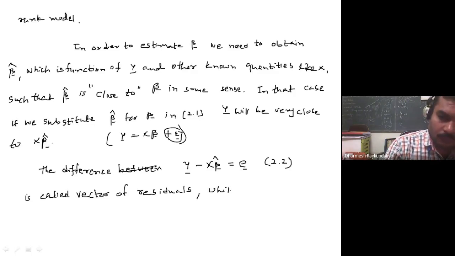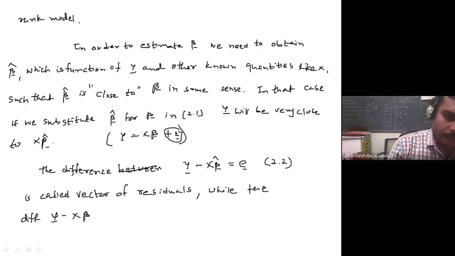while the difference observed value minus true value. So y is observed, x beta is a true value, because when we substitute the beta we get the exact information. So that is how it is a true value. So the difference y is equal to x beta, we call epsilon. Just take x beta to the left side and you will get the epsilon, which is called the vector of error.